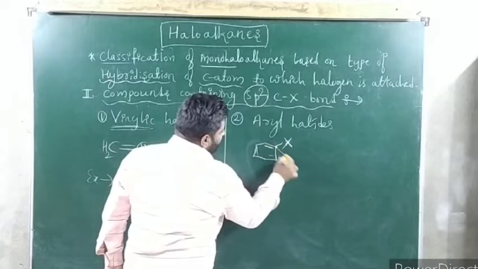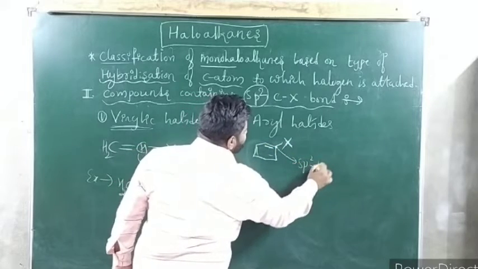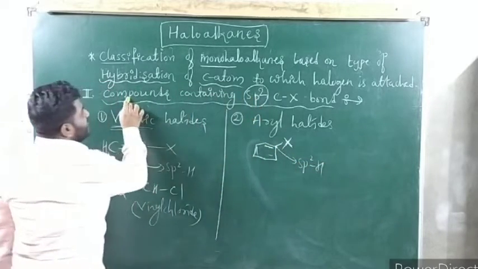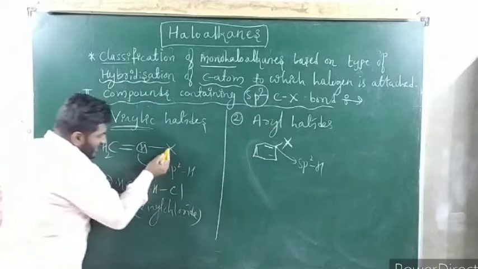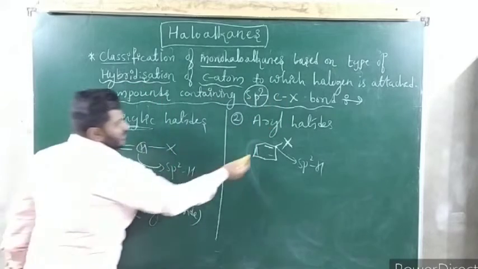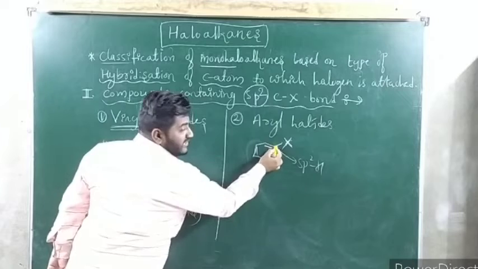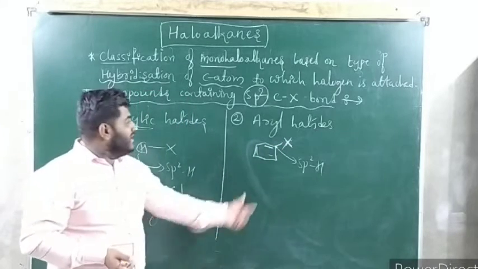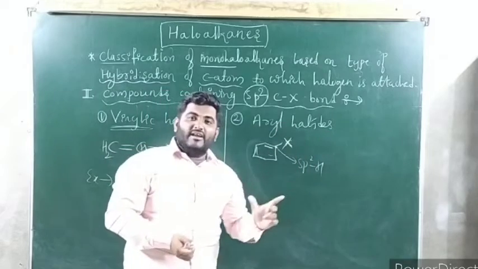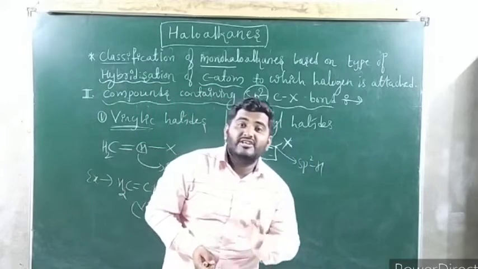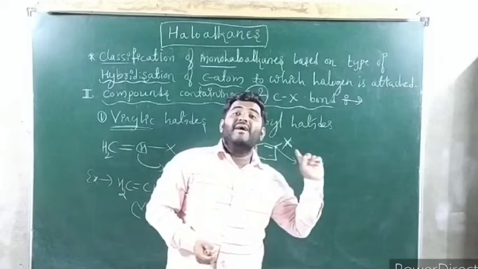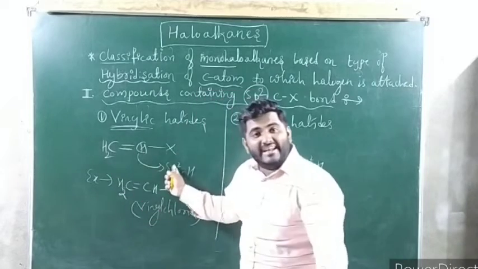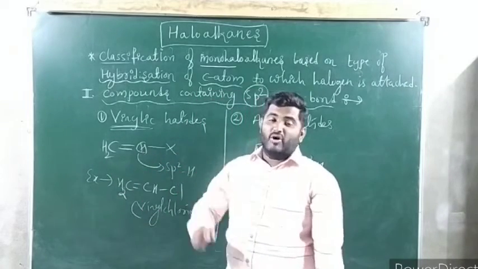This is the sp2 hybridized carbon, and that is what we are talking about: compounds containing sp2 C-X, where the halogen is attached to a doubly bonded carbon, so an sp2 C-X bond is present. What are aryl halides? They are called haloarenes; the halogen is directly attached to a benzene ring. In vinylic, the halogen is directly attached to an aliphatic carbon-carbon double bond.